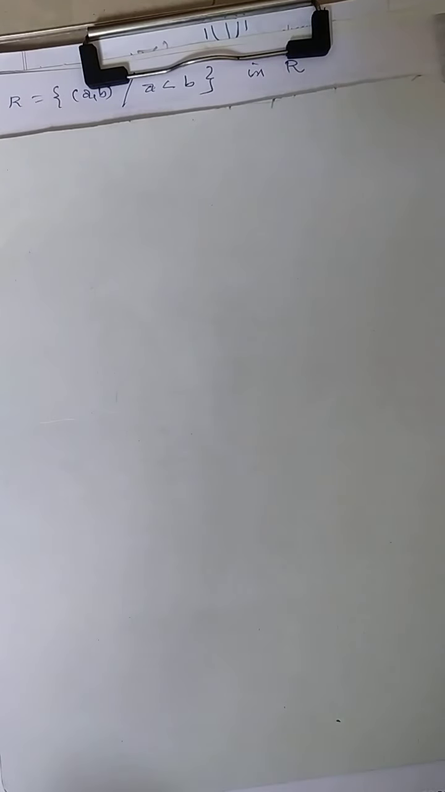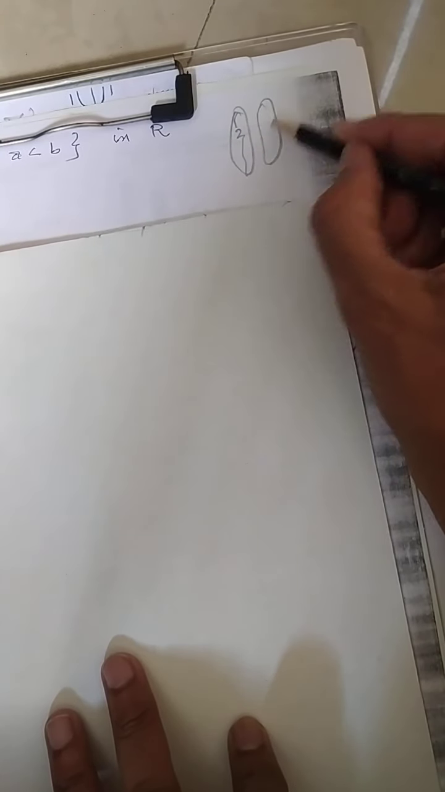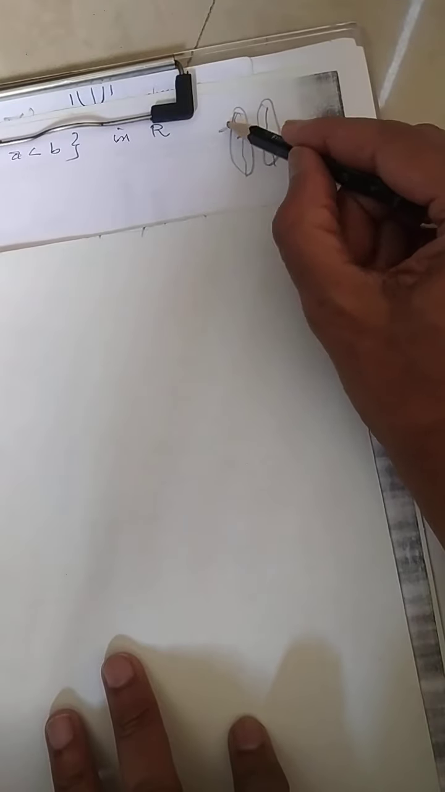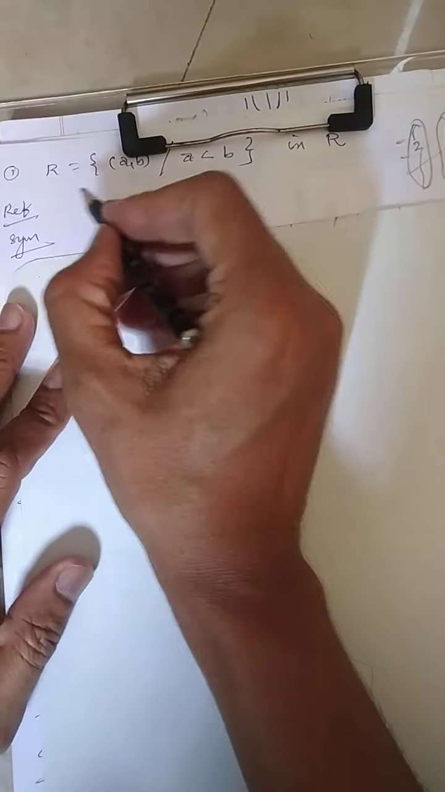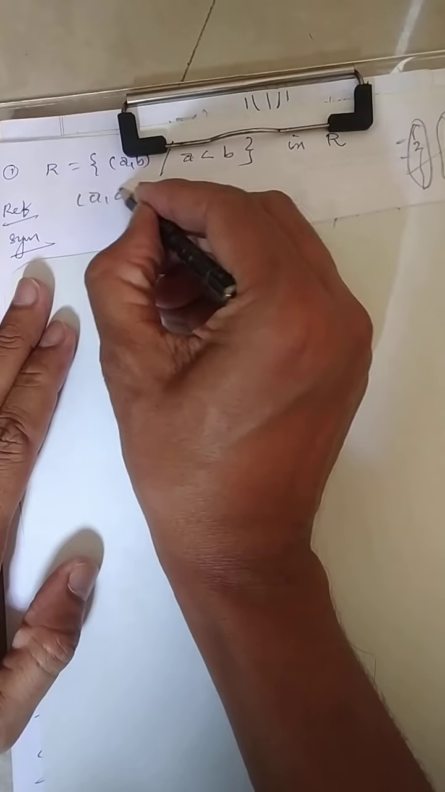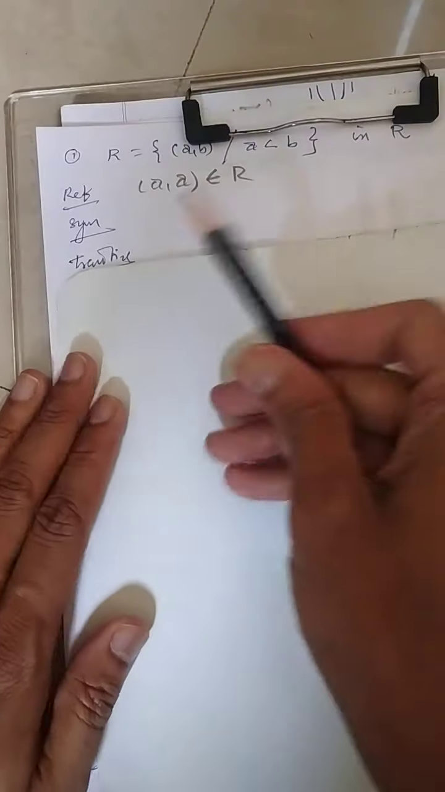Now the next question. Relation R: (a, b), a is less than b in R. Here R is the set of real numbers. There are 1, 2, 3, 4, 5, 6, and there are infinite numbers, negative also, positive also. There is no possibility I can list out all and then think about that. Now how to generalize and get the relation? Reflexive: (a, a). Think about this, write it down and just ask yourself.